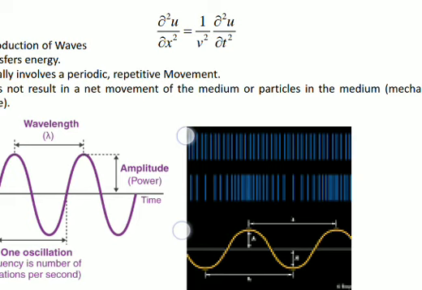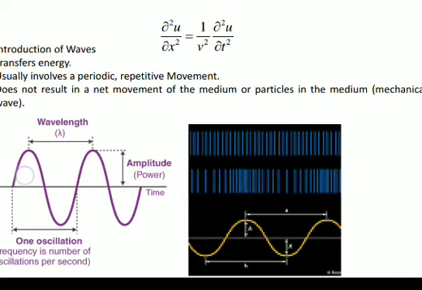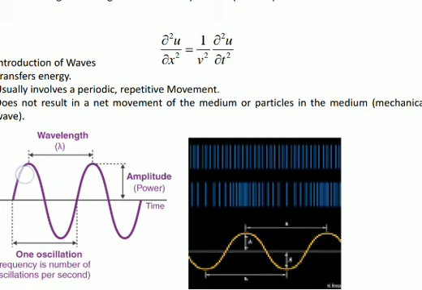So wave is represented like this also, or like this also. In any kind of wave there is a periodic motion or repetitive movement. It does not result in the net movement of the medium or the particles, because the medium will not move or the particles in the medium will not move, but the wave will be moving from one position to another position.